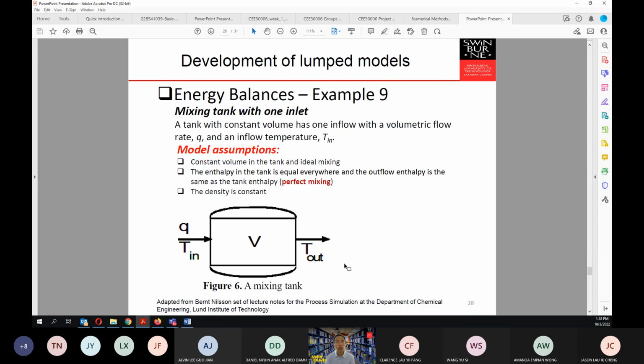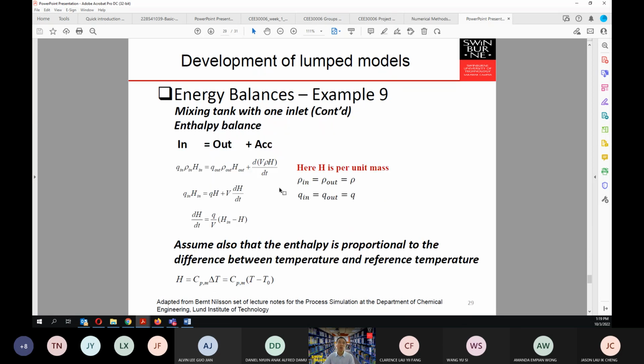Now we go into an example. We have a mixing tank with one inlet, a tank with constant volume, with one inflow with volumetric flow rate Q and an inflow temperature Tin. We assume a constant volume in the tank with ideal mixing, so the enthalpy in the tank is equal everywhere and the outflow enthalpy is the same as the tank enthalpy. So we have perfect mixing. The density is constant. So what do we do in here? We take in is equal to out plus accumulation.